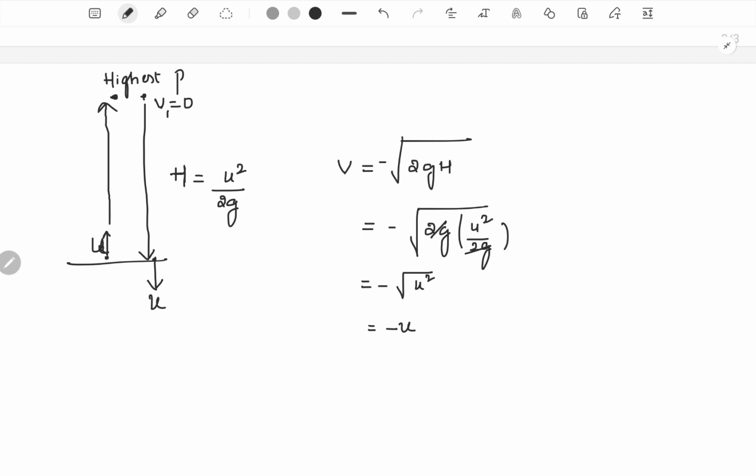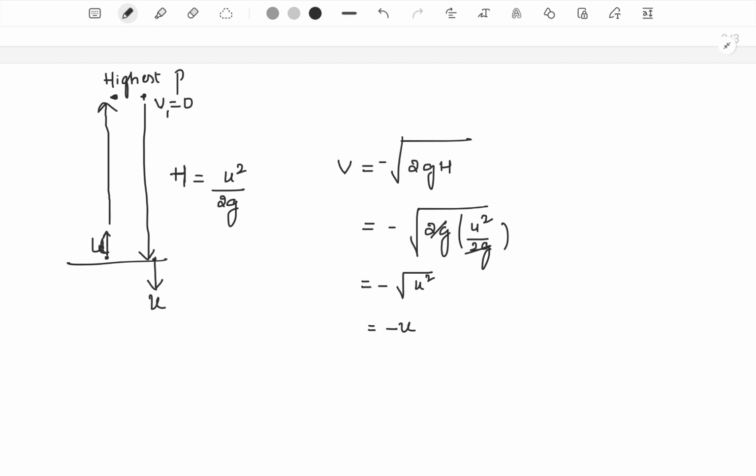So we have concluded that if you project it with a velocity u upwards, then while it's coming back, its velocity would have the same magnitude but in the downward direction. So mathematically we have proved it. We already know a good explanation for why the speed is the same; we can explain that using conservation of mechanical energy.